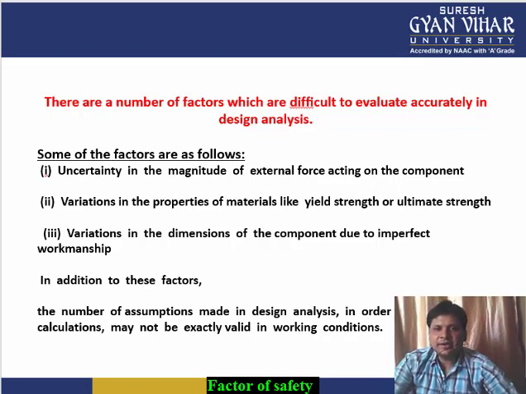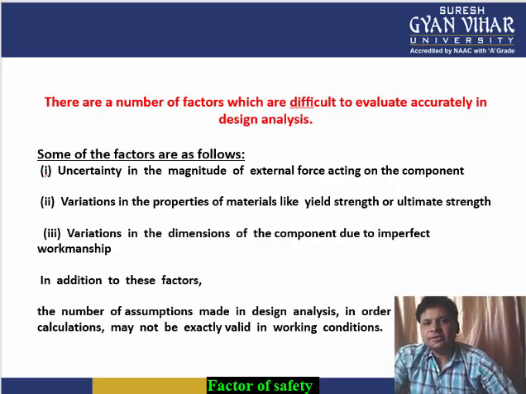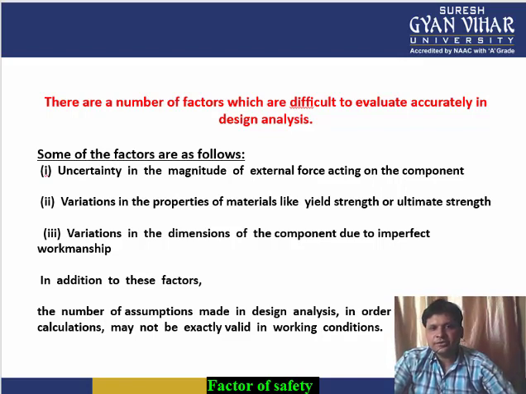Similarly, the third factor can be variation in the dimension of the component due to imperfect workmanship. Sometimes during the production process, if due to human error there is error or variation in the dimension of the component, in that case also the factor of safety cannot be judged.